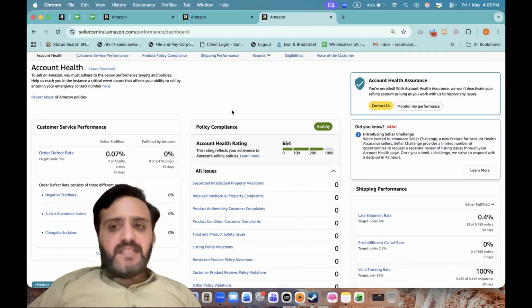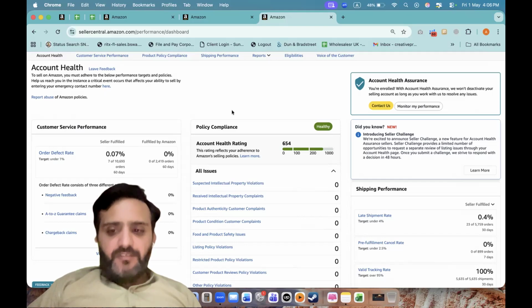Second is customer experience signals. This is one of the strongest factors, as Amazon is a customer-centric website and it is obsessed with customer experience. So it tracks the order defect rate, ODR, returns, A-to-Z claims, negative feedback, and product complaints. Even small patterns in these metrics can influence your trust level.